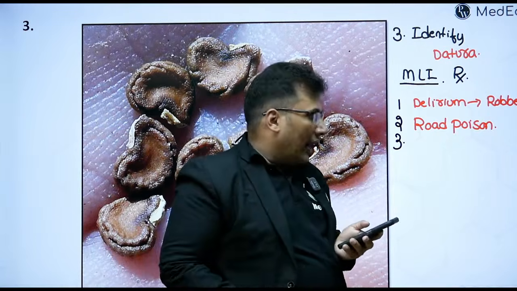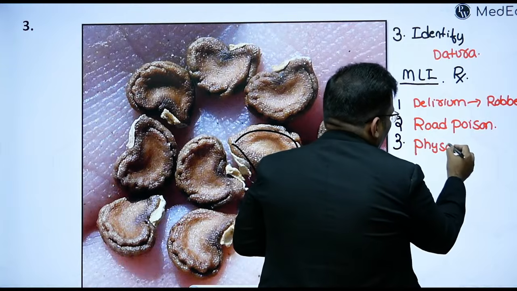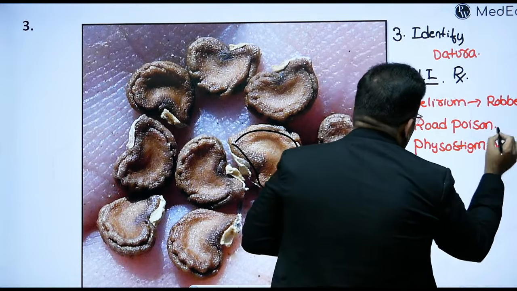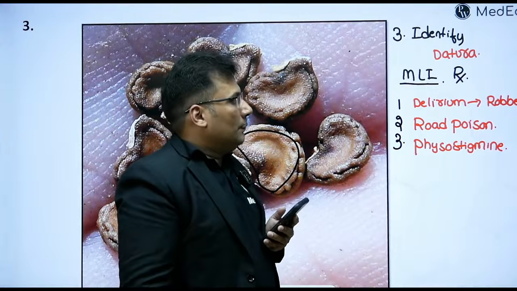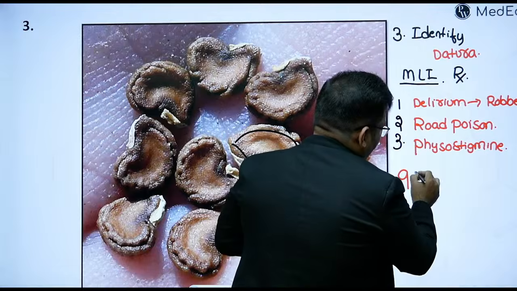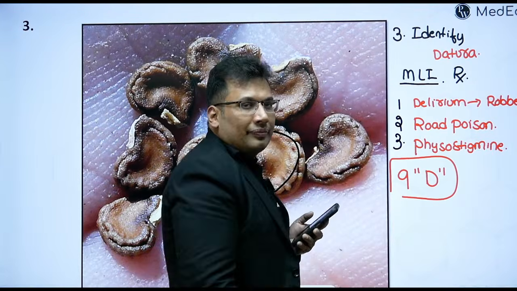So for treatment you can write physostigmine. And remember the 9D manifestations. Very commonly asked.